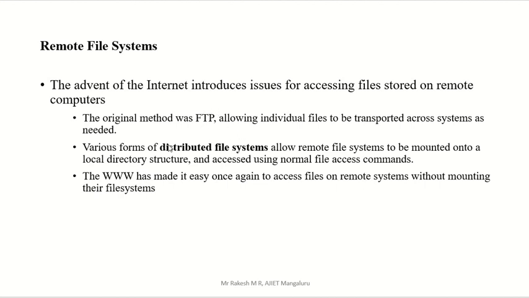The second method is the distributed file system. The third method of file sharing is WWW. These 3 are file sharing methods. FTP is one file sharing method, distributed file system is another, and WWW is another.